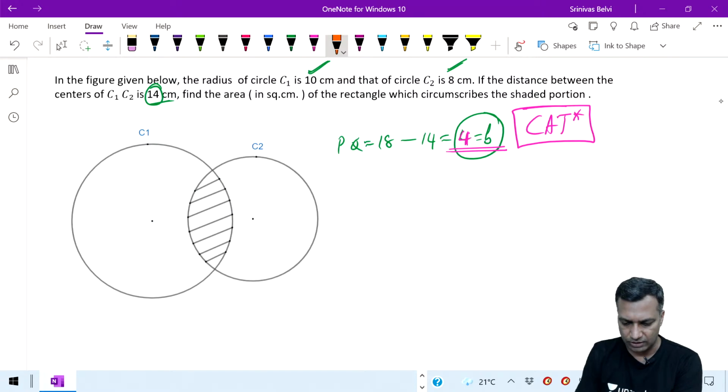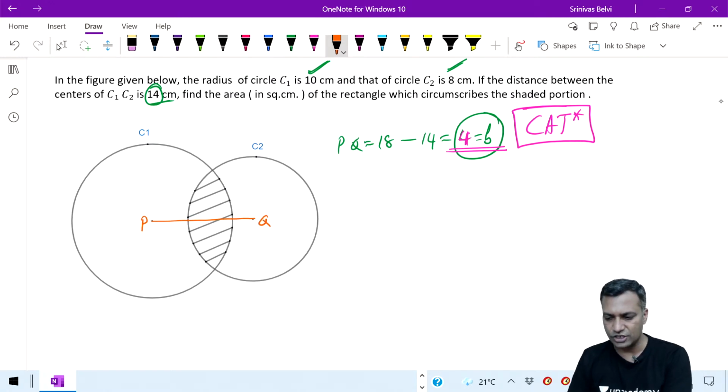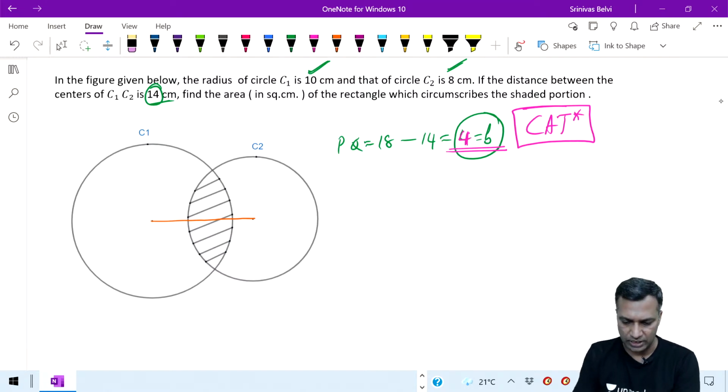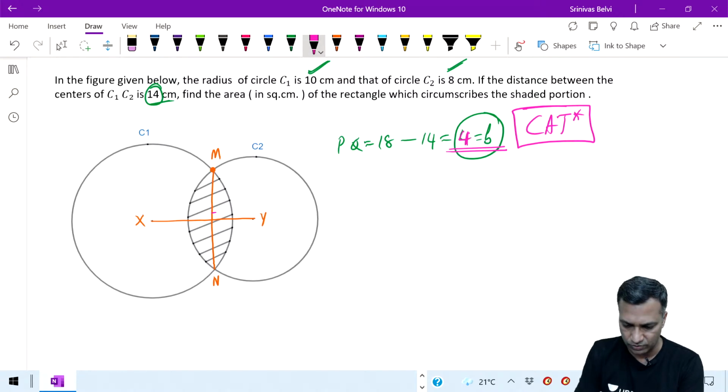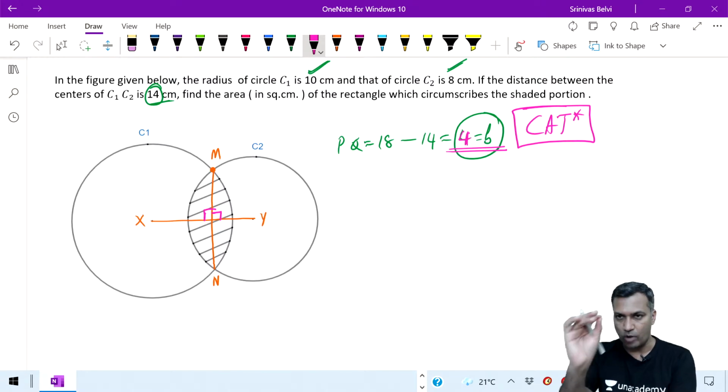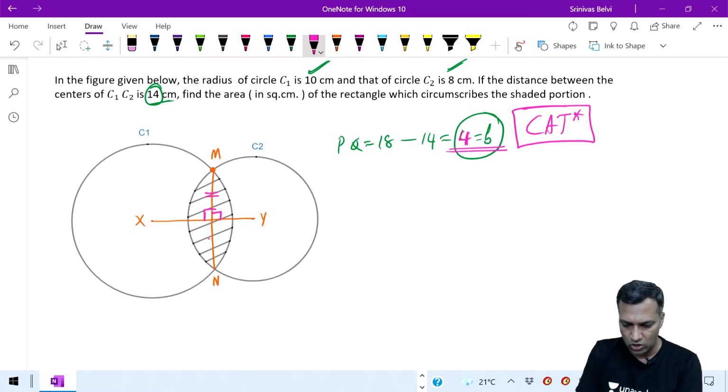Now let's quickly go to the length. We spoke about this. If I join the centers, say this center is P, this center is Q. This PQ we already used, so let me use X here, and if I call this Y, and this particular point M, X to M. I know that the line joining the centers divides the common chord orthogonally. That's what we discussed: the line joining the centers of the circles bisects the common chord orthogonally.